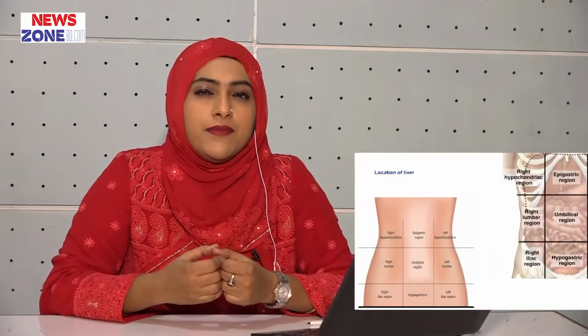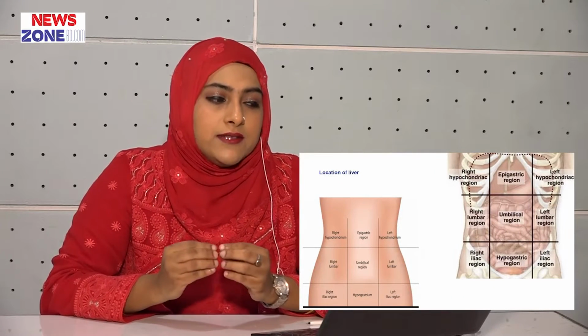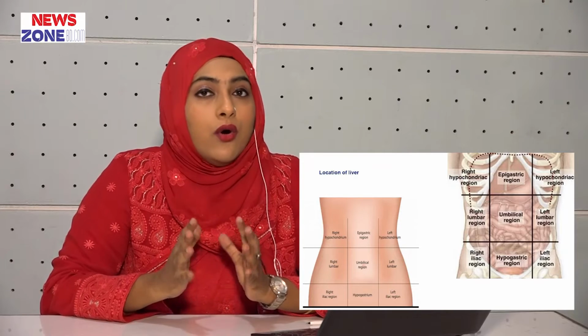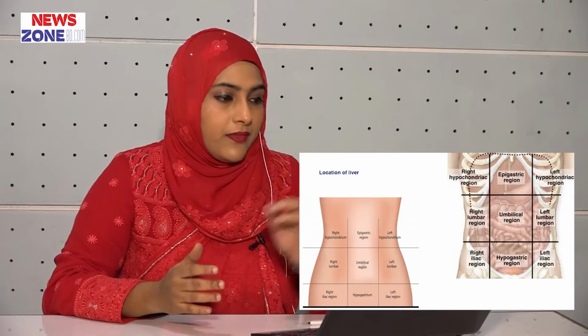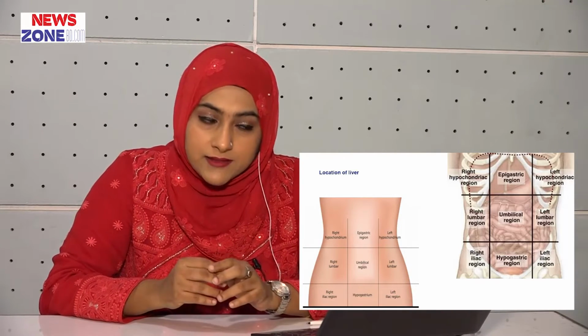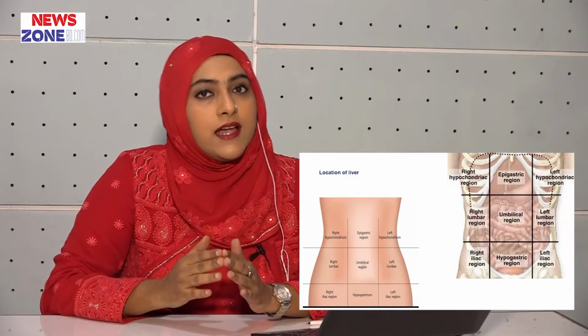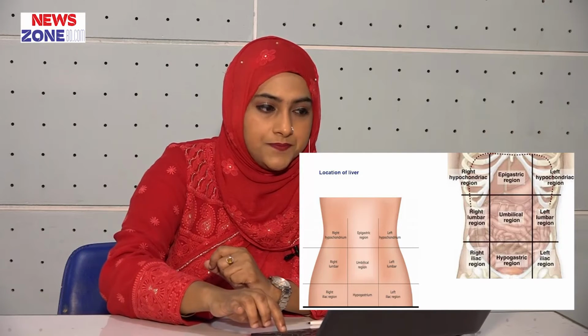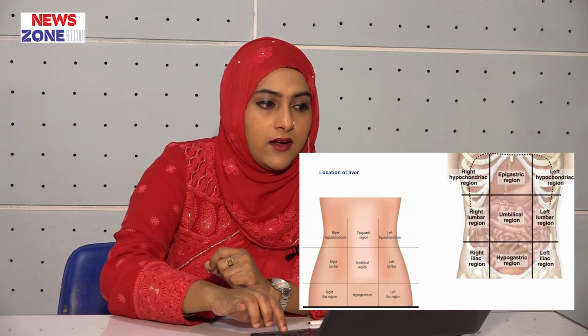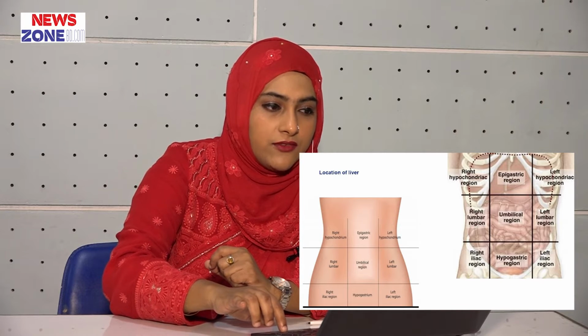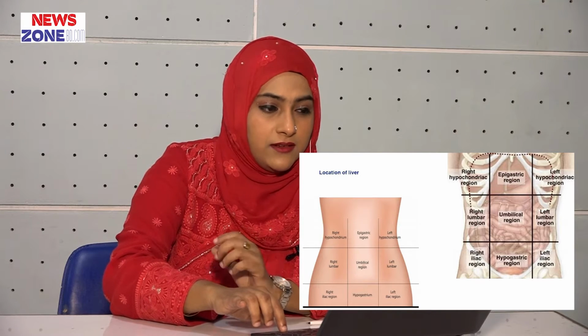Now, where is the liver situated? Within the abdomen. In the abdomen, liver is located in the whole of the right hypochondrium, part of the epigastric region and part of the left hypochondrium up to the left lateral plane. Here on the screen, you can see the location of the liver. There are 9 regions present within the abdomen.